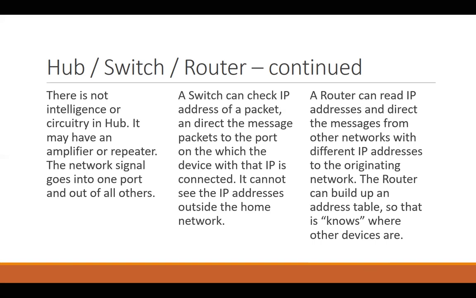And lastly, a router is something that can actually read the IP addresses, and it can direct the IP addresses to the network which they belong to. A router can build up a lookup table, an address table, so it knows which IP belongs to which network, and it can simply act as a gateway for those IPs to travel from one network to the other network. And this is why routers are actually the backbone of our internet as we know it today.